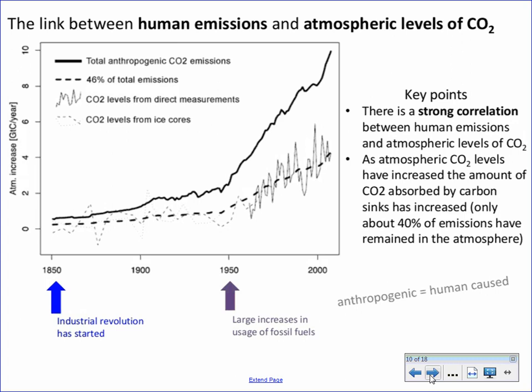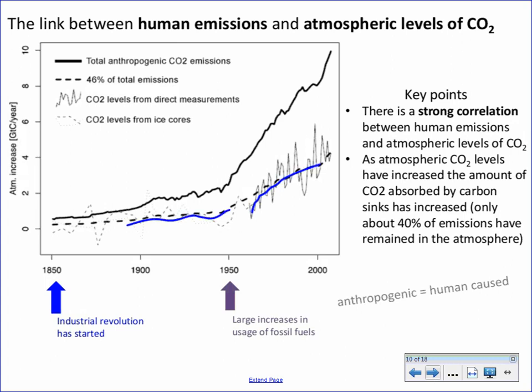So since about the 1800s, around the start of the Industrial Revolution, when combustion of fossil fuels really started to increase, there has been an increasing level of CO2 from direct measurements since about the 1950s, but from the ice core levels as well.